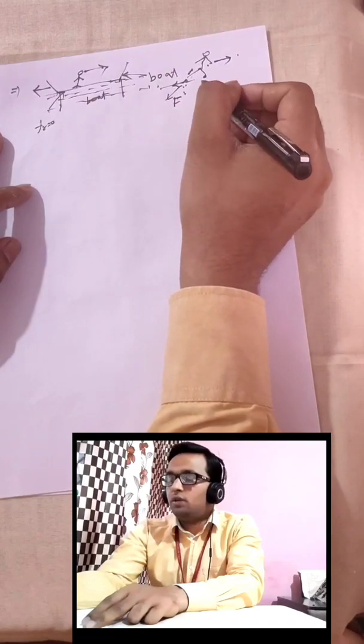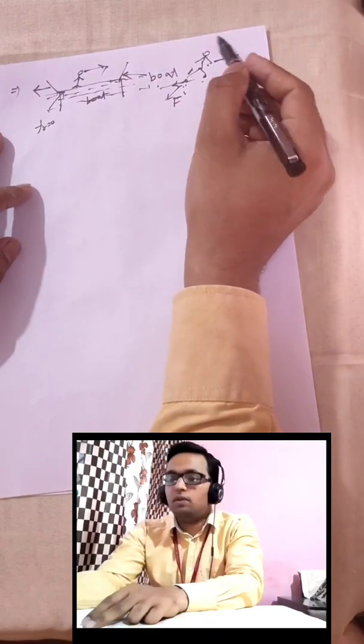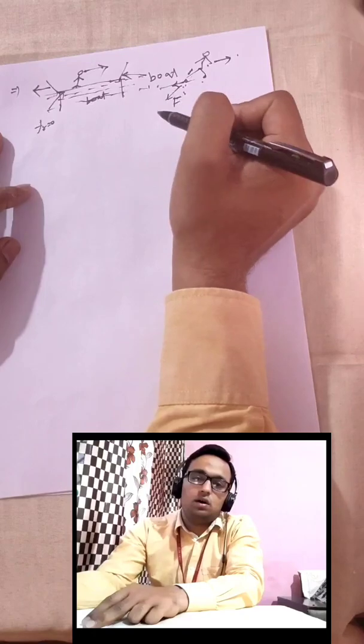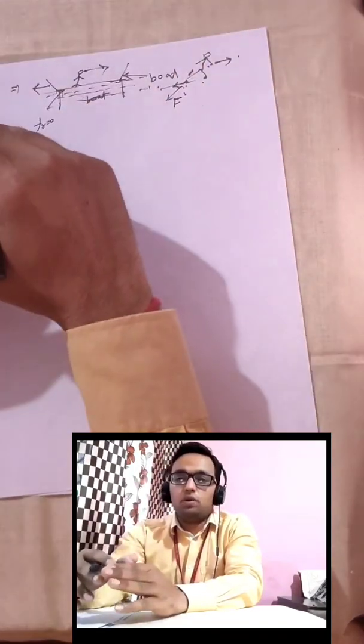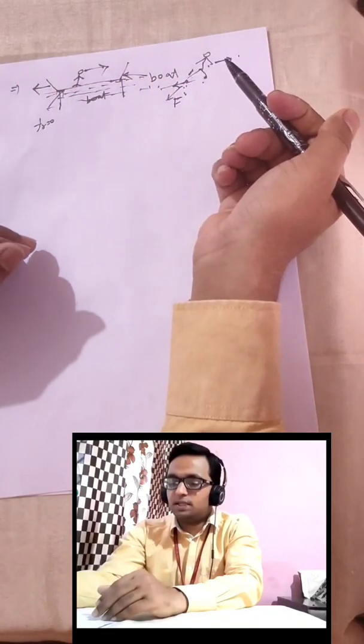This is how we walk. You must have read this concept in your lower classes, like ninth standard. So the concept is that simple.